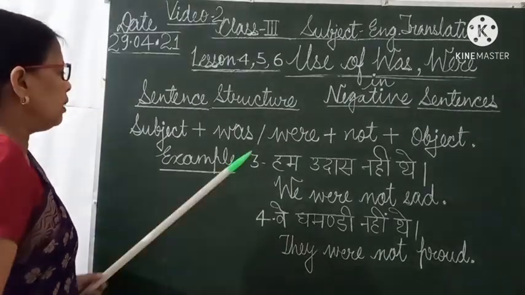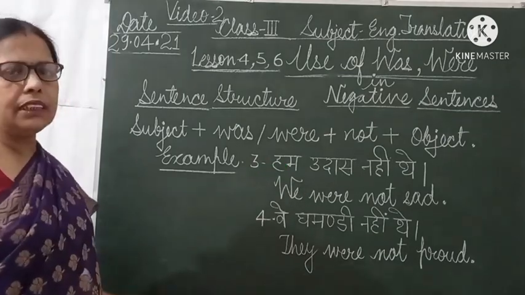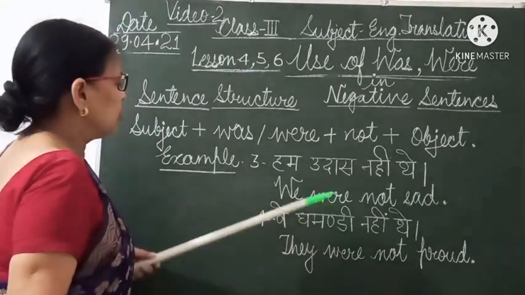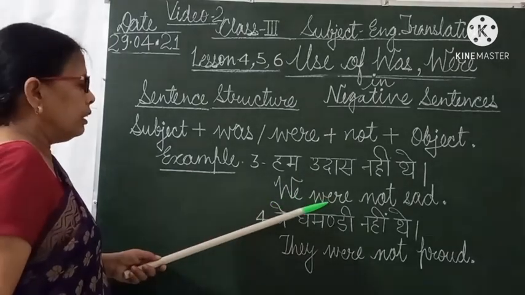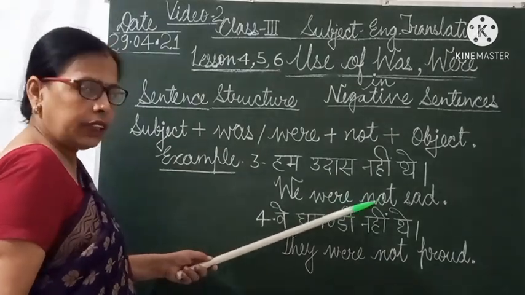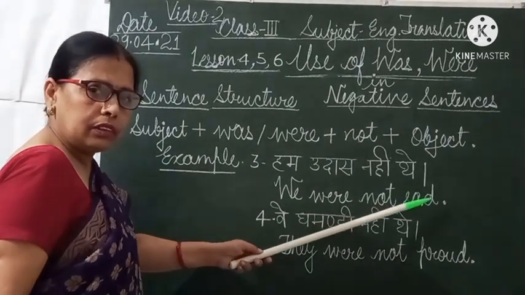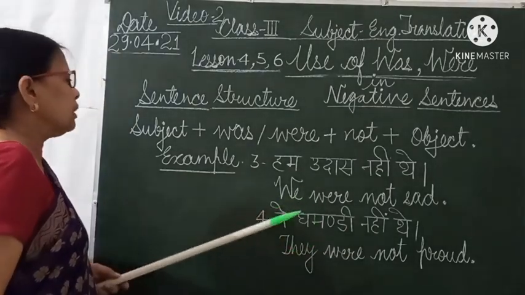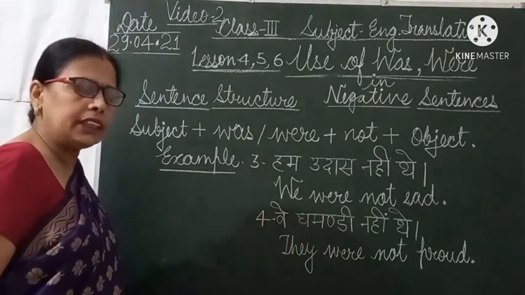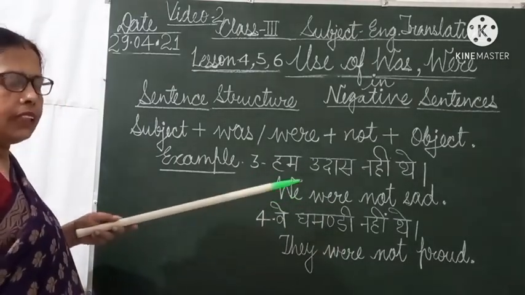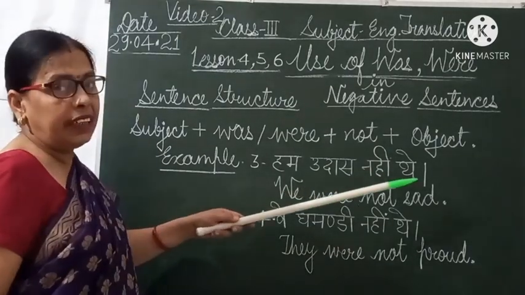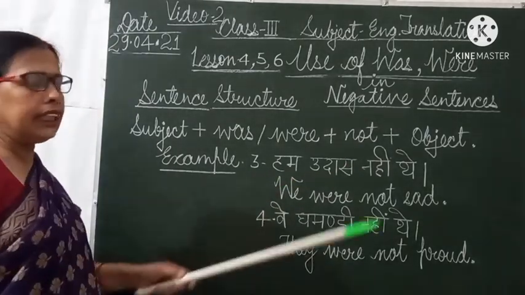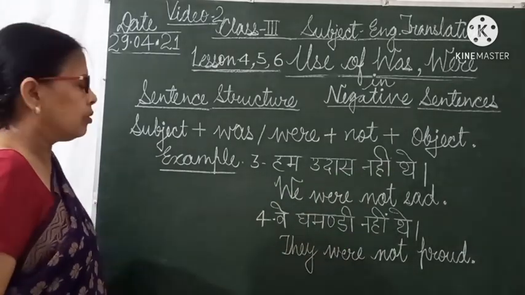Now students, see the third example. हम उदास नहीं थे. Translation of this sentence is we were not sad. Firstly I have written subject we, then helping verb were, then not, then sad, then full stop. That means I have followed this sentence structure. Firstly I have written subject, then helping verb, then not, then object, and at the end full stop. And the translation is हम उदास नहीं थे, we were not sad.